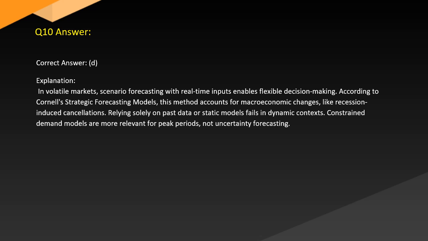Answer. Correct answer: D. Explanation. In volatile markets, scenario forecasting with real-time inputs enables flexible decision-making, according to Cornell's strategic forecasting models. This method accounts for macroeconomic changes like recession-induced cancellations. Relying solely on past data or static models fails in dynamic contexts. Constrained demand models are more relevant for peak periods, not uncertainty forecasting.